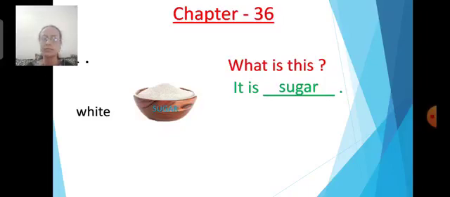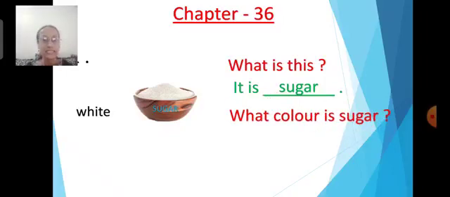What is that word? White. Why did I give it? Because the teacher is asking you what color is sugar. What is the color of the sugar, children? Yes, it is white. How do we write?